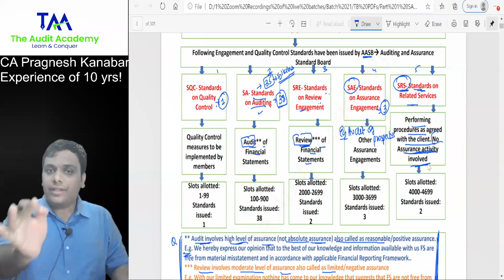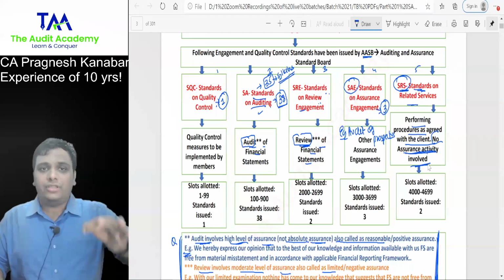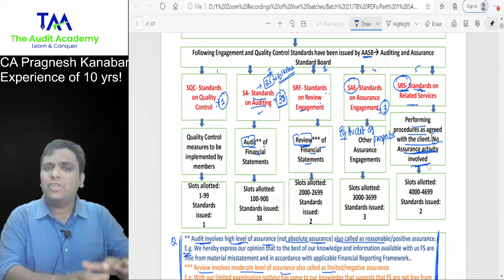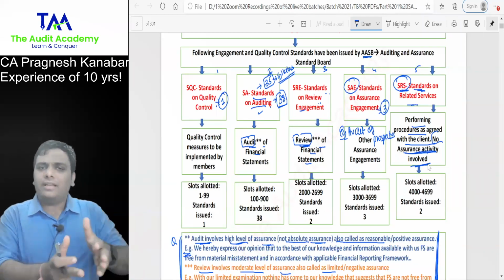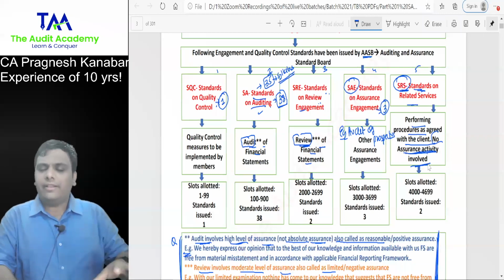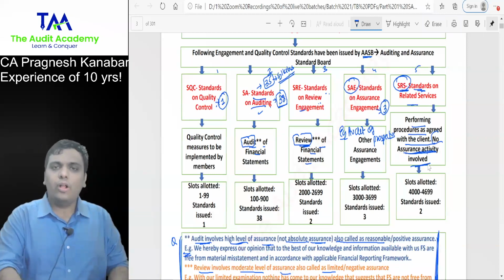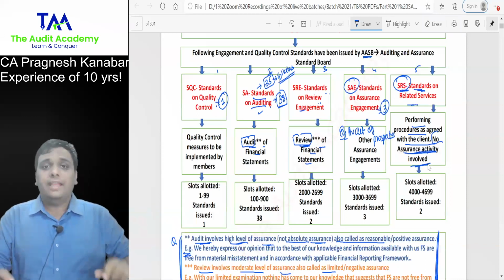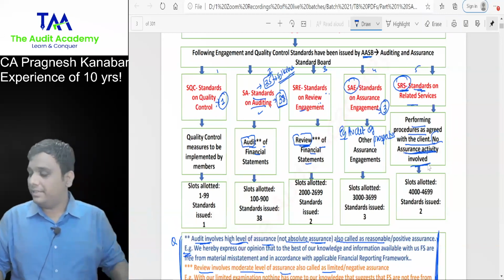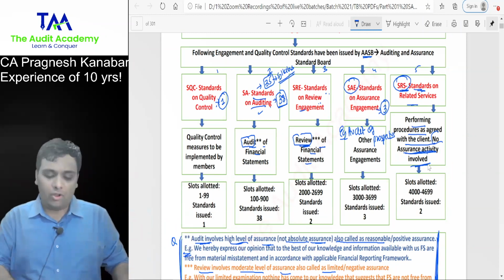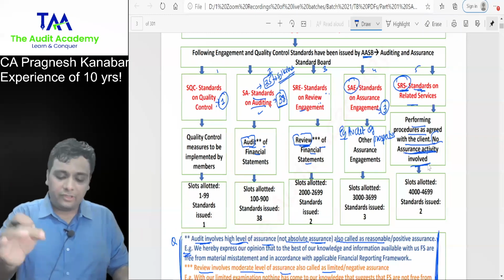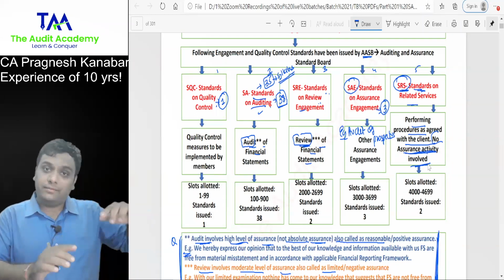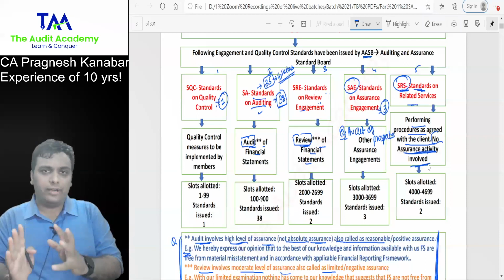Now, I want a final confirmation. SQC, standards on quality control, general quality control measures across all assignments. SQC is like your parents: no matter how many children you have, there will be one common set of instructions. So for all the assignments, some quality control measures are given in SQC. Standards on auditing is audit of financial statements. Standards on review engagement is review of financial statements. Audit, reasonable assurance. Review, moderate assurance.